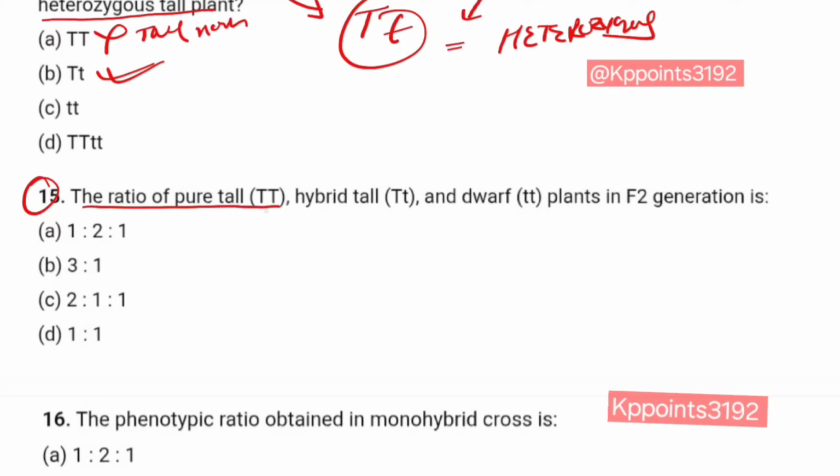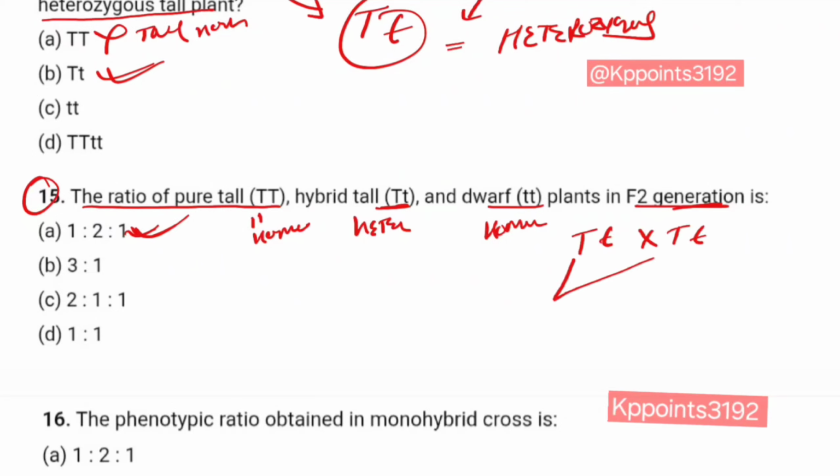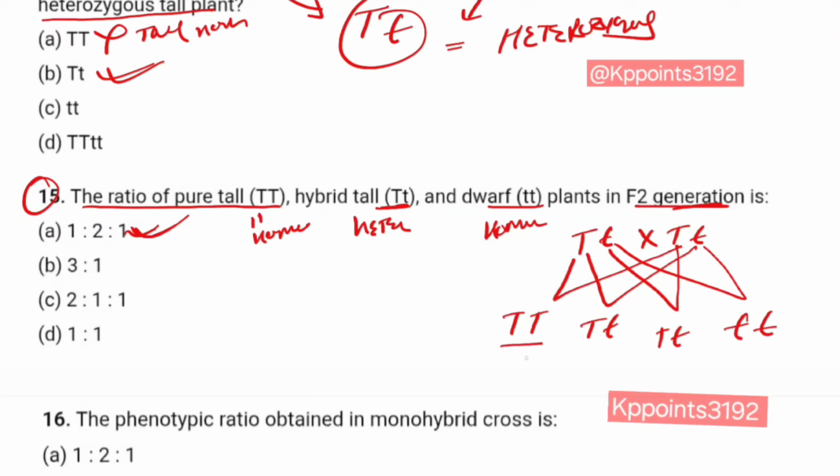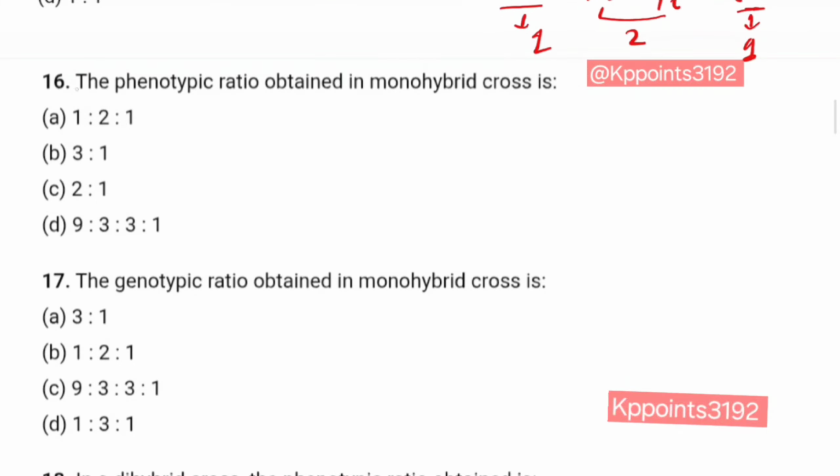Question number 15. The ratio of pure tall, capital T, capital T, also homozygous, hybrid tall, capital T, small t, heterozygous, and dwarf, homozygous recessive, in F2 generation. So the correct answer is 1:2:1. Now how? Capital T, small t crossed with capital T, small t. So capital T capital T, capital T small t, capital T small t, and small t small t. So pure tall 1, hybrid 2, and pure dwarf 1. So the answer is 1:2:1.